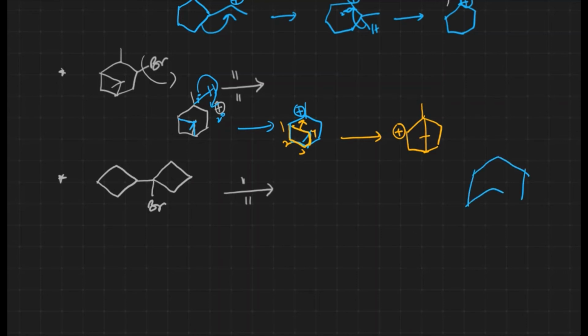bicyclic compound something like this, wait, let me write it over here. Okay, here these are bridgehead positions, right? The carbocations are unstable according to Bredt's rule, because of which we can't expect any kind of rearrangement, so the nucleophile will be attacking at this particular position itself. That's what the product is going to be, this one. Okay, this is the product.